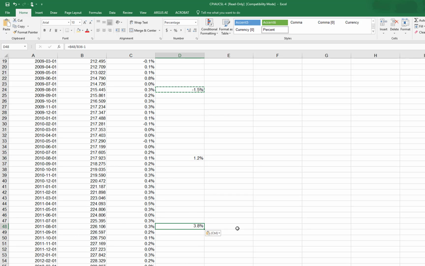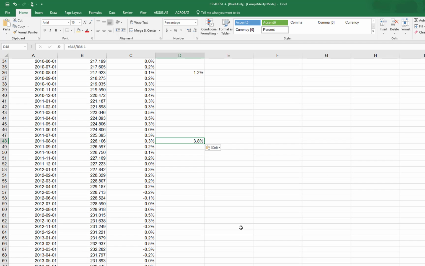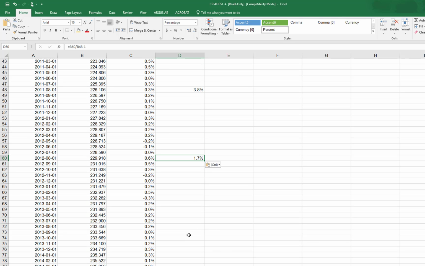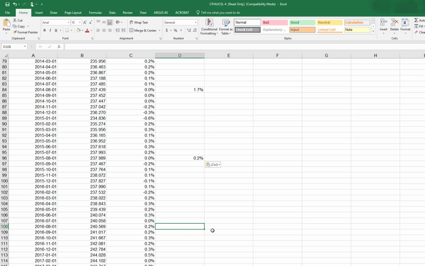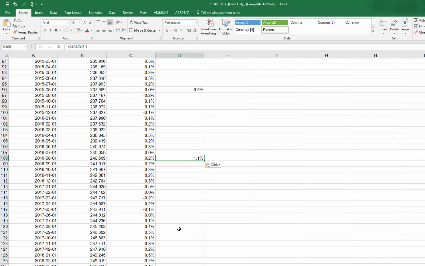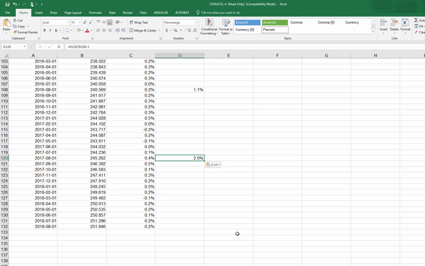If I continue to copy these down, I can see some annual rates. So in August 2011, we had an annual inflation rate of 3.8%. August 2012, 1.7%. August 2013 of 1.5%. And again, you can see the calculation here. I'm just taking the month that I'm concerned with, dividing it by 12 months prior, then take away 1, format that as a percentage, and I get the percentage change. Let's just keep marching up here to the most recent month, and we'll talk about how we might use that when we're using or calculating inflation protected securities.